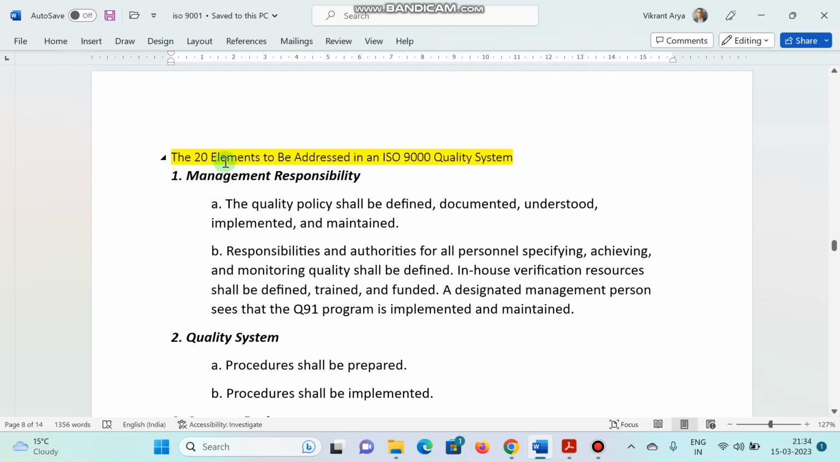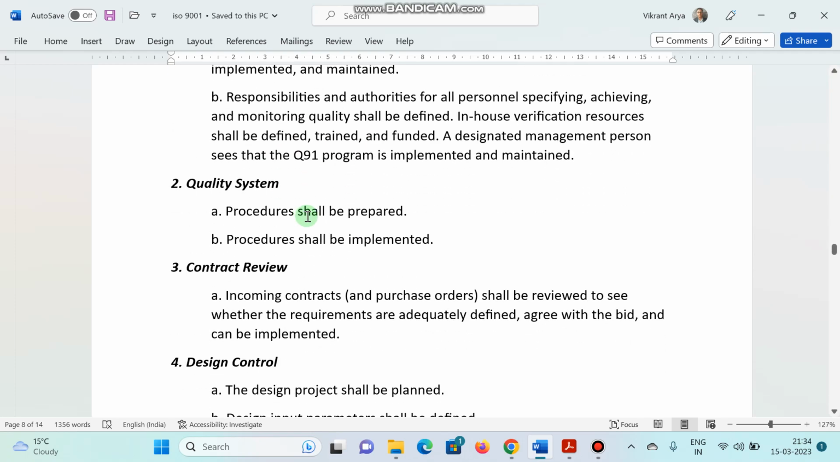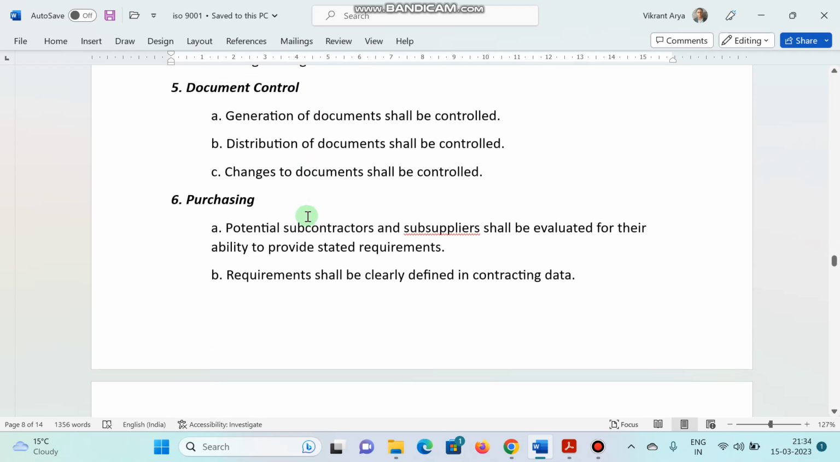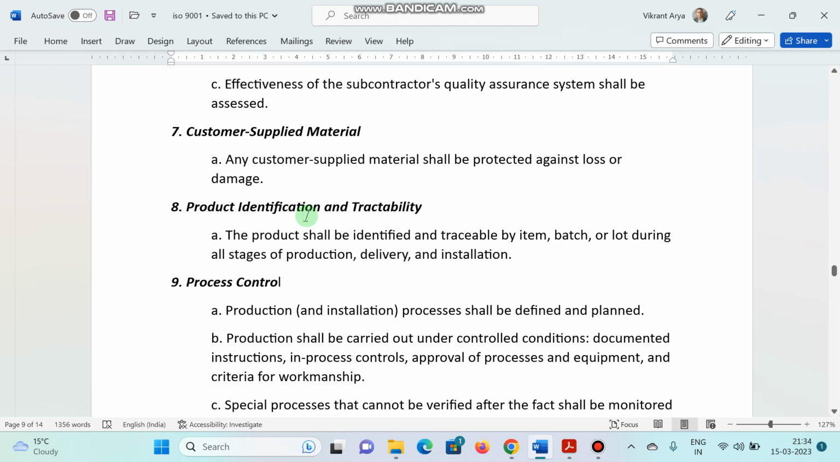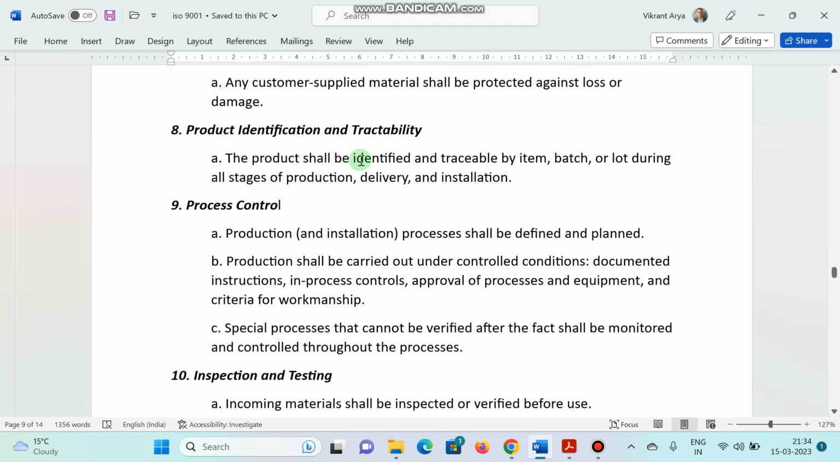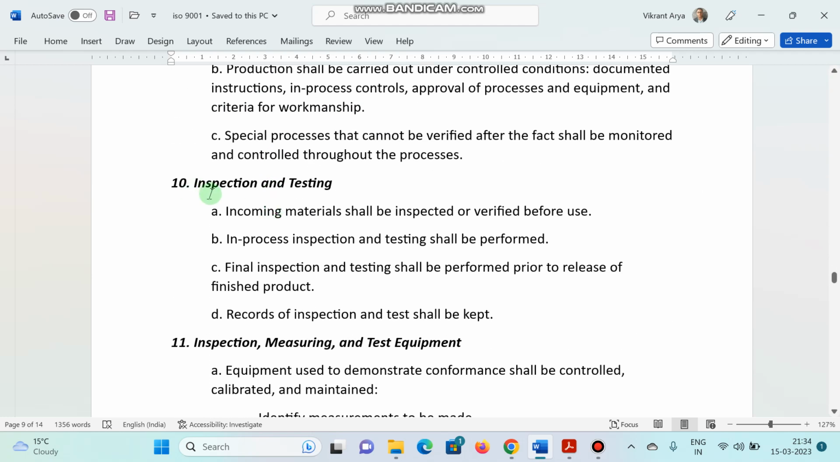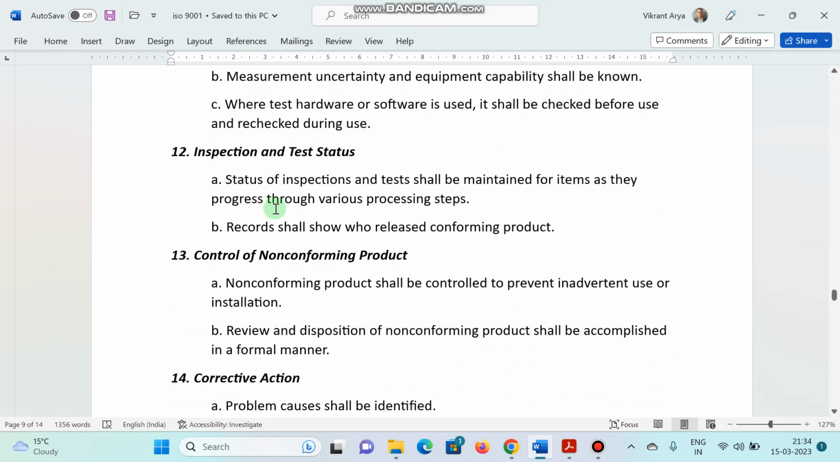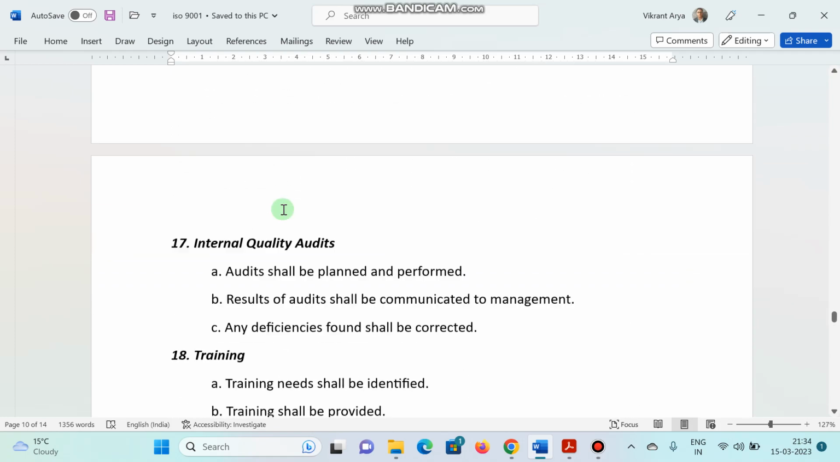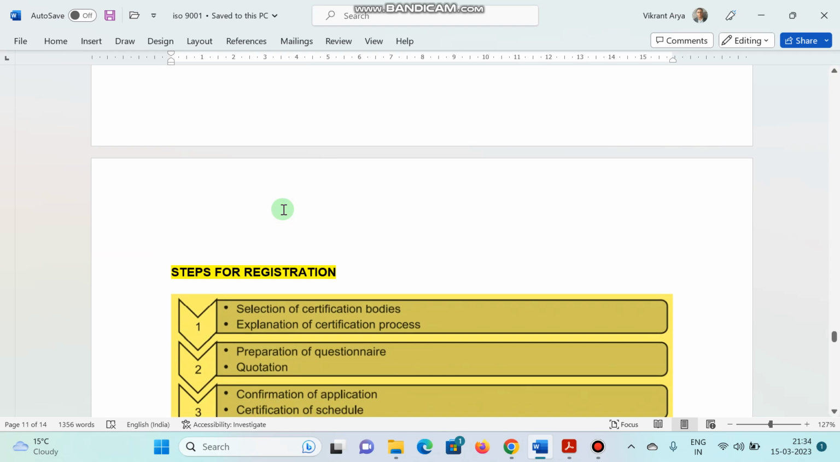As you can see, there are different elements also of ISO 9000, that is the management responsibility, quality management, contract review, design control, document control, purchasing, customer supplied material, product identification and traceability, process control, inspection and testing. So these are various elements that are necessary in ISO management.